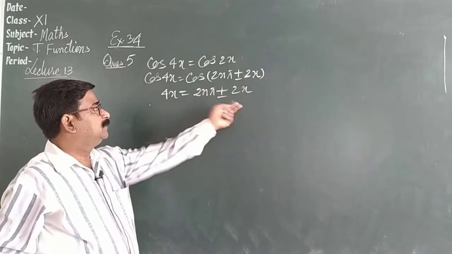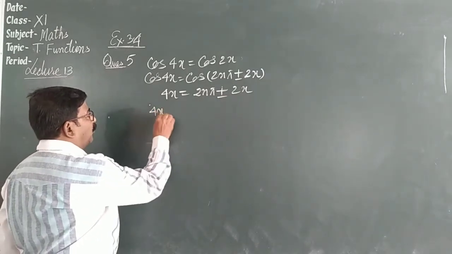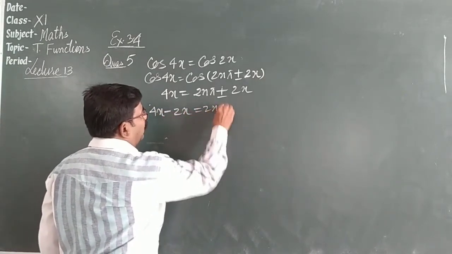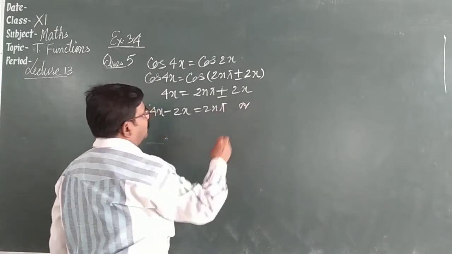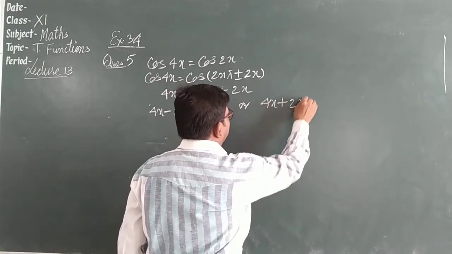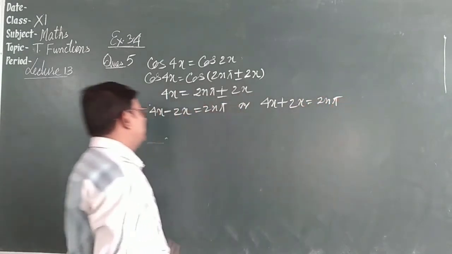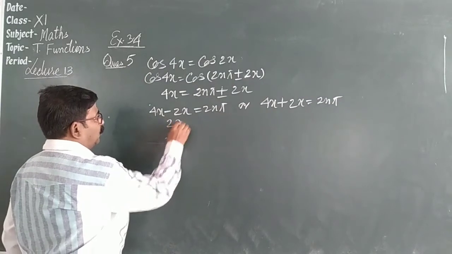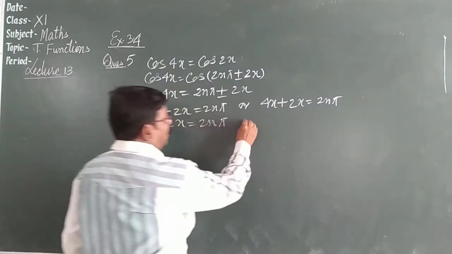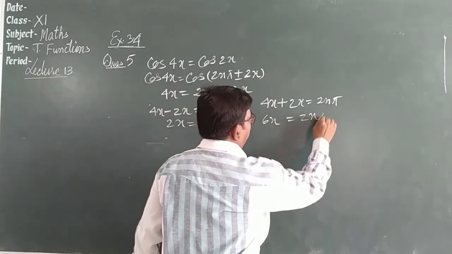Bring this to the other side. 4x minus 2x is equal to 2n pi, or 4x plus 2x is equal to 2n pi. Here we have 2x is equal to 2n pi, or 6x is equal to 2n pi.